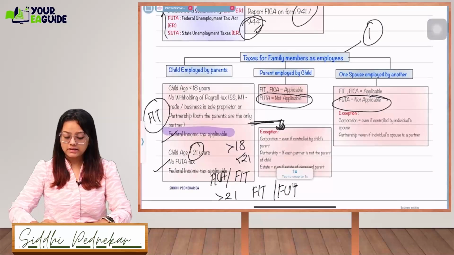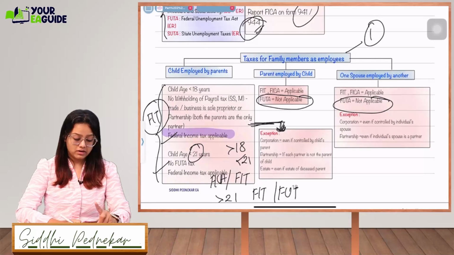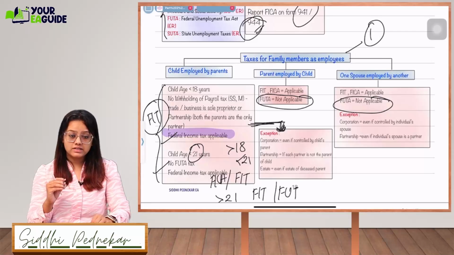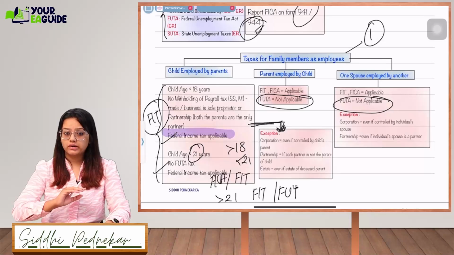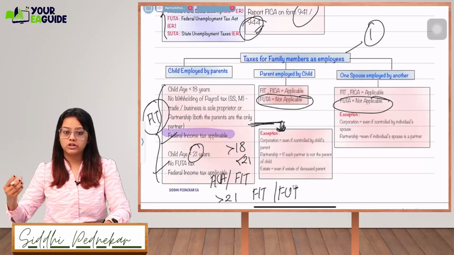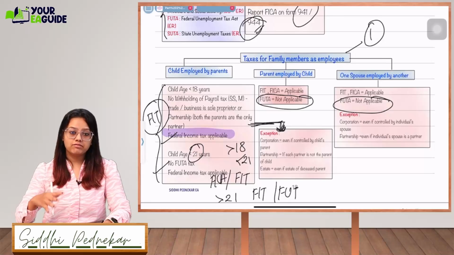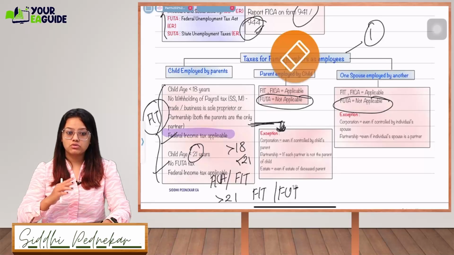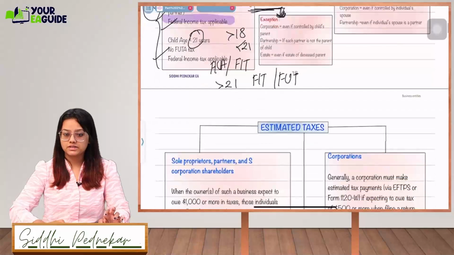Got it, guys? Based on this, there can be one question, and the typical difficult thing which people find is regarding if the child is employed with the parent, then what will be the situation. So please draw a timeline based on the age limit. If age is less than 18, between 18 to 21, and more than 21, what will be the cases? Okay, if a parent is employed by the child, simply FUTA will not be applicable, but all other taxes will be applicable. Same way, if one spouse is hired by the other spouse, only FUTA will not be applicable, and all the rest of the taxes will be applicable as it is.